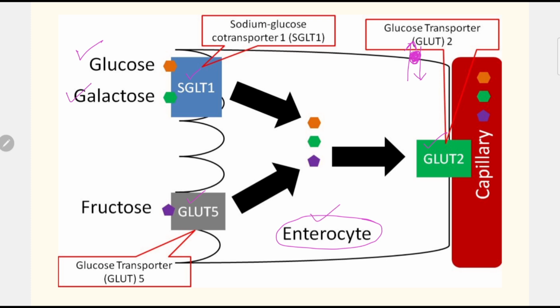GLUT5 is only specific for fructose. Glucose transporter 5, that is why it is named GLUT5. SGLT1 full form is sodium glucose co-transporter 1, and lastly GLUT2: glucose, galactose and fructose all 3 will pass from the enterocyte to the blood capillary through GLUT2.